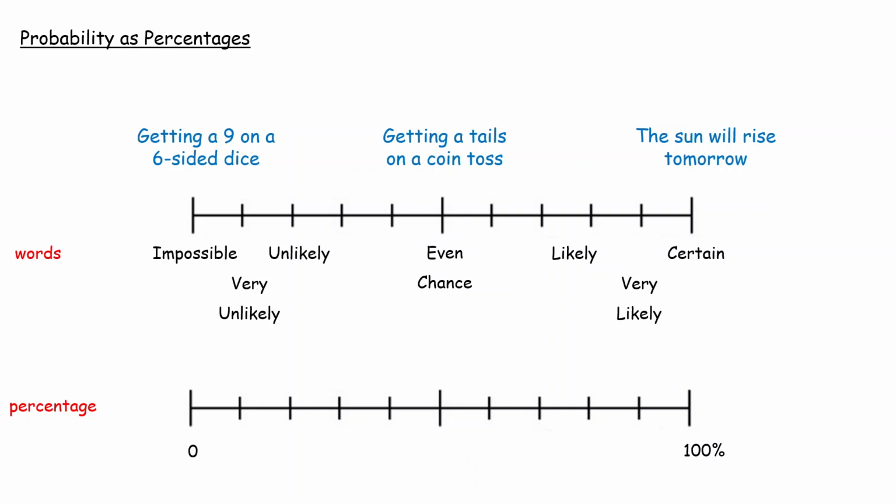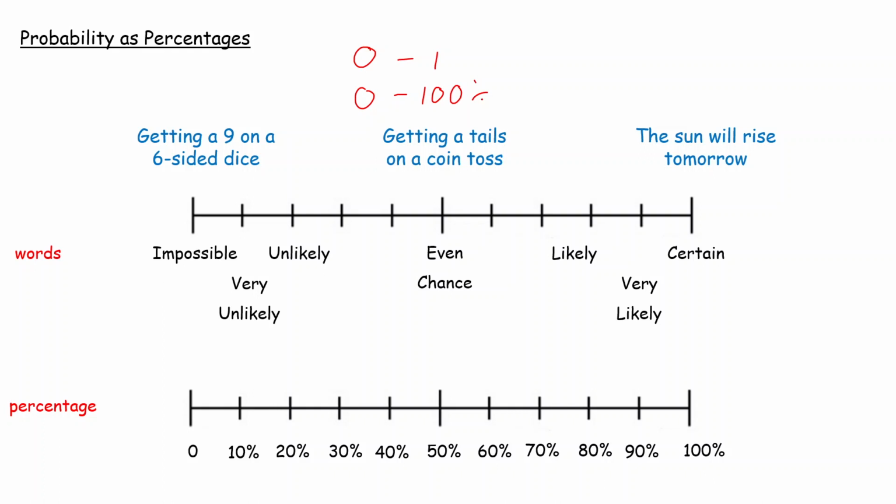They all mean the same thing, but you might see it expressed in different ways. As a percentage, we're talking about 100% here, with in between being 50% and then these values being here. So you might see probability expressed either as words, fractions, decimals, or percentages. But probability is between 0 and 1, or as a percentage, 0 and 100%. You cannot go above those or below those. That's a really important idea.